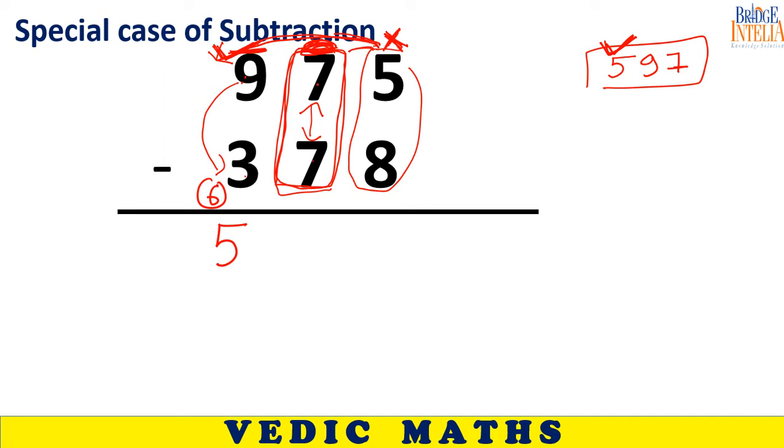7 minus 7. Answer should have been equal to 0. But 0 minus 1. The digit which comes just before 0. 9. So 7 minus 7, answer should have been equal to 0. But since your neighbor is in problem, this becomes 9. And the last column you can apply the same concept. So complement of 8 is equal to 2. 5 plus 2 is equal to 7.